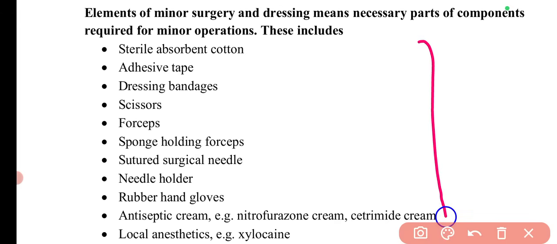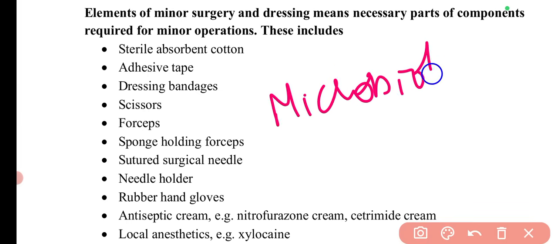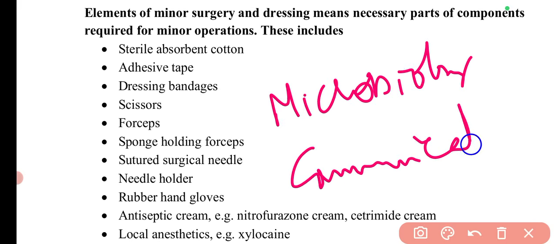So with this particular topic, we are done for today. Now we can meet tomorrow in the next video, in which we will discuss the remaining two topics, that are the fundamental principles of microbiology and communicable diseases. So these are the important things.